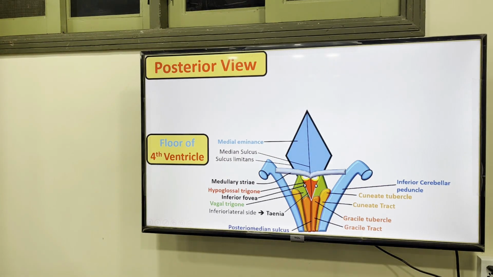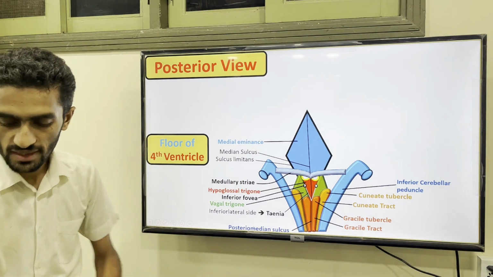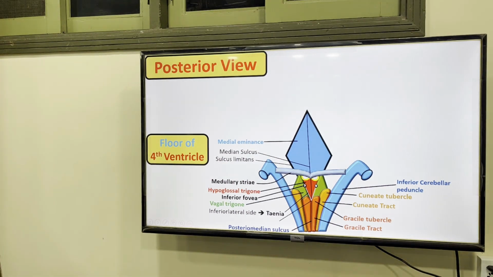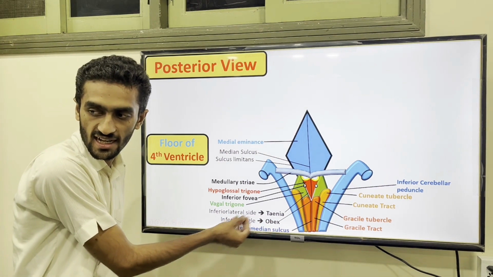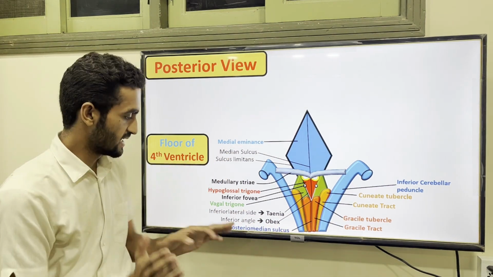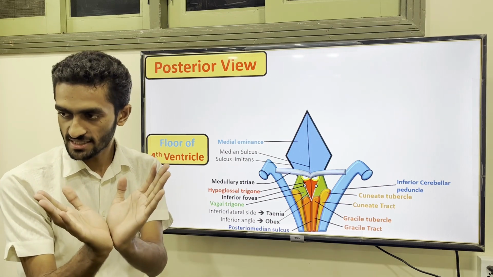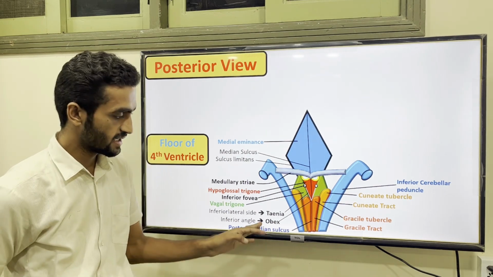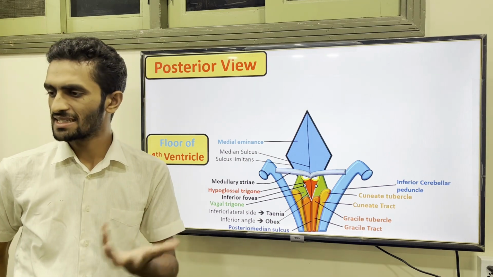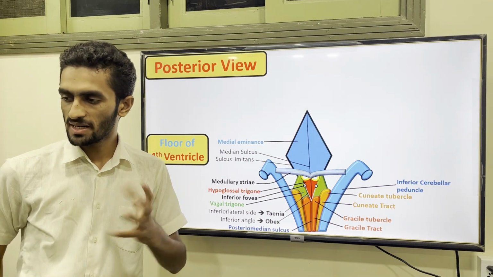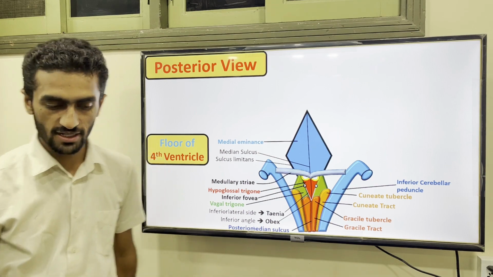So these sides are actually the tenia. Two tenia meet and form the obex. This part where they are meeting is the obex. You can say the inferior angle is the obex, and the inferior lateral sides or margins are the tenia. These are terms not much discussed at the higher level, but at the lower level they may ask this: what is the obex?